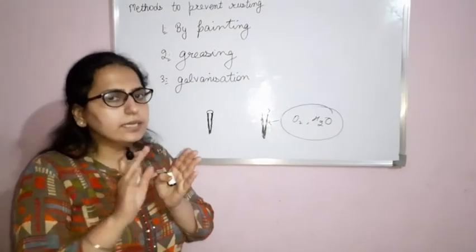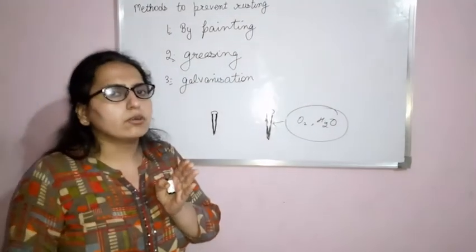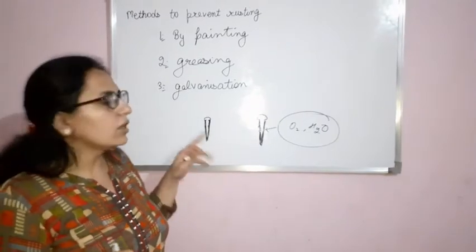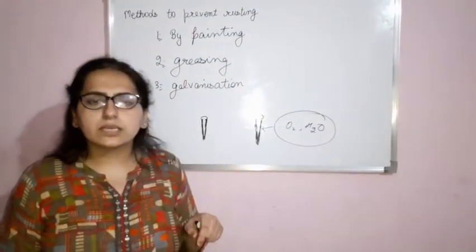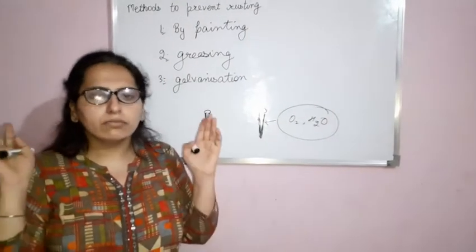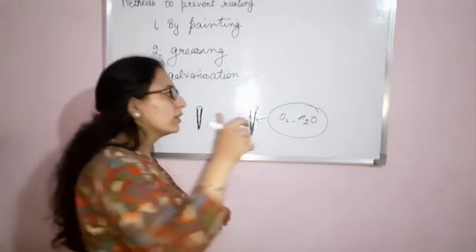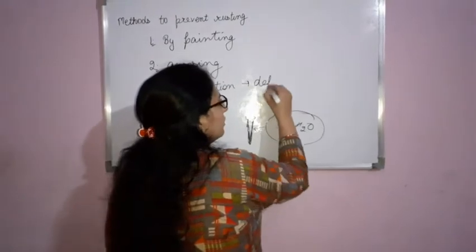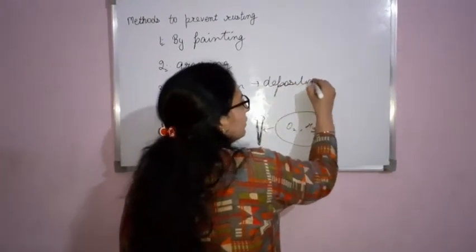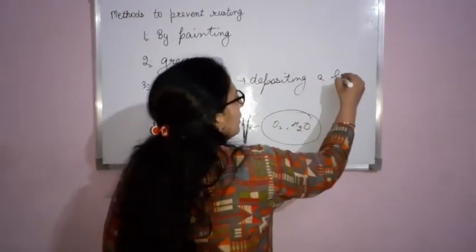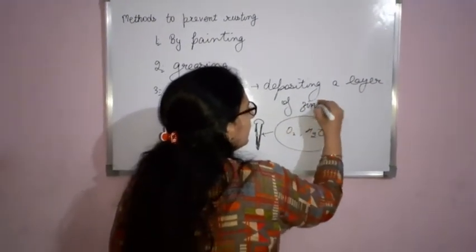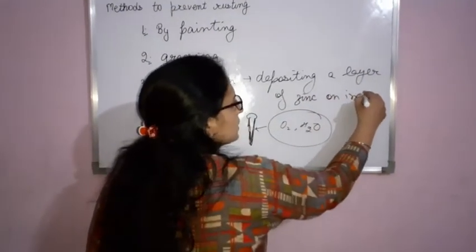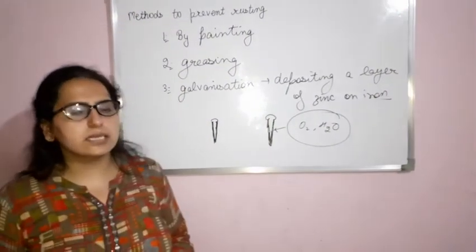Iron is inside and outside there is a coating of zinc. Clear? So the process of depositing a layer of zinc on iron articles is known as galvanization.